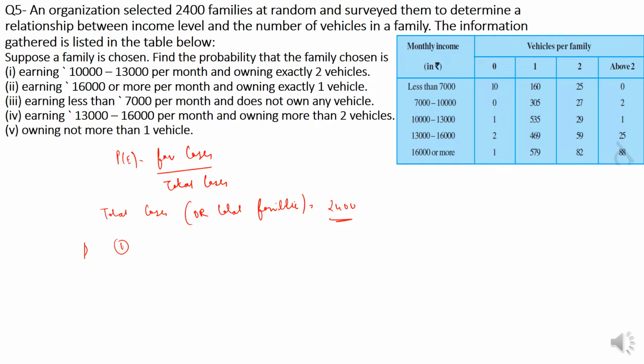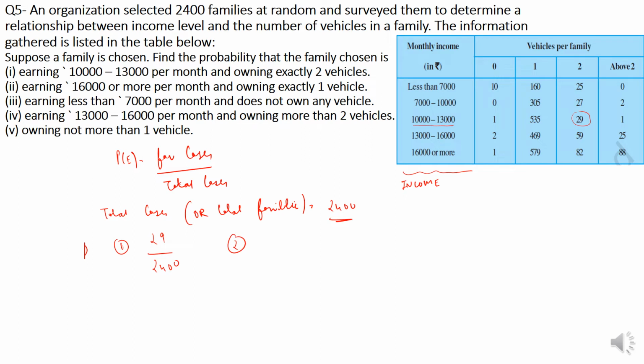See here we have a table. So here this column is income, and this is number of vehicles for family. So this is 0 vehicle, 1 vehicle and 2 vehicles. Okay, and this is more than 2 vehicles. Now let us see one. Earning in between 10,000 and 13,000 and owning exactly 2 vehicles is 29, right? So this is 29 by 2400. I hope this is understood, right?